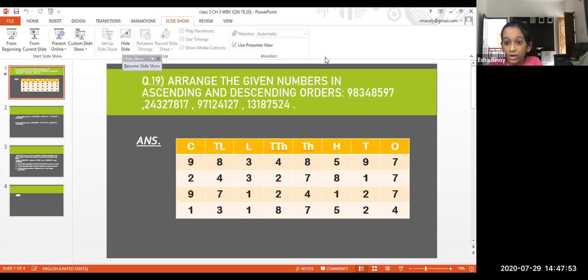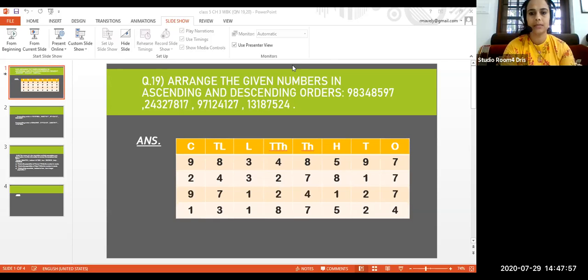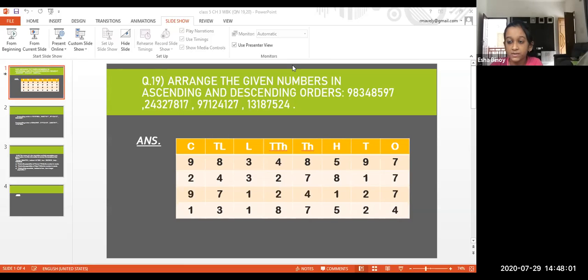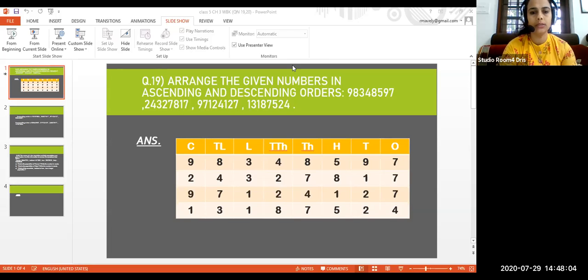2 crore 43 lakh 27,817. And we have two numbers starting with 9 crore. So what will be coming next?